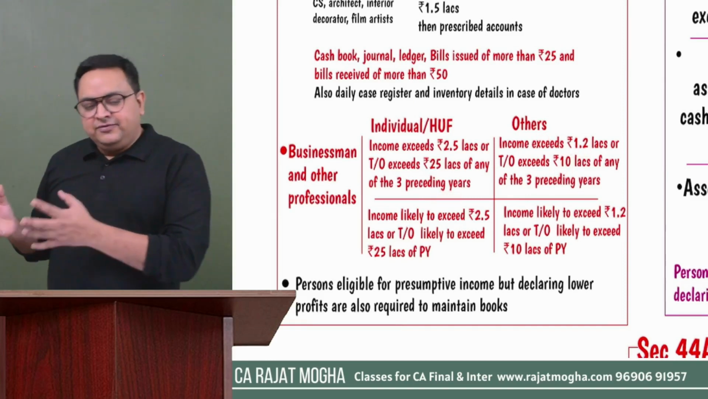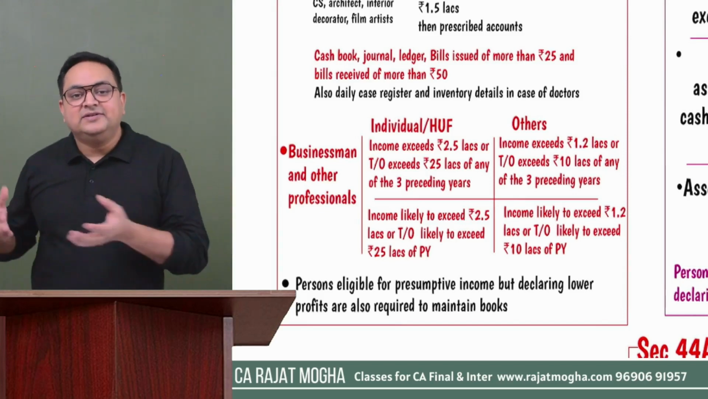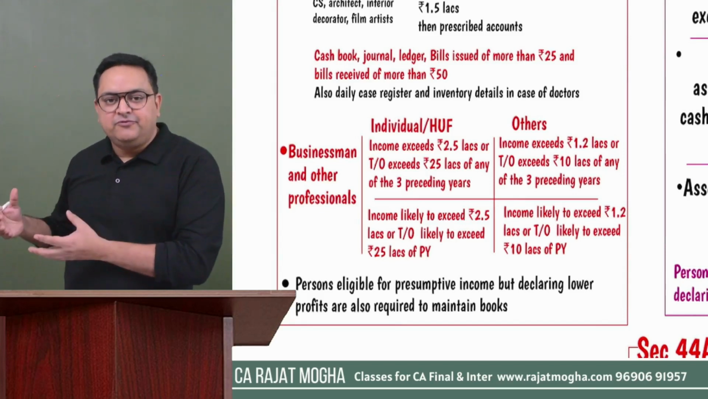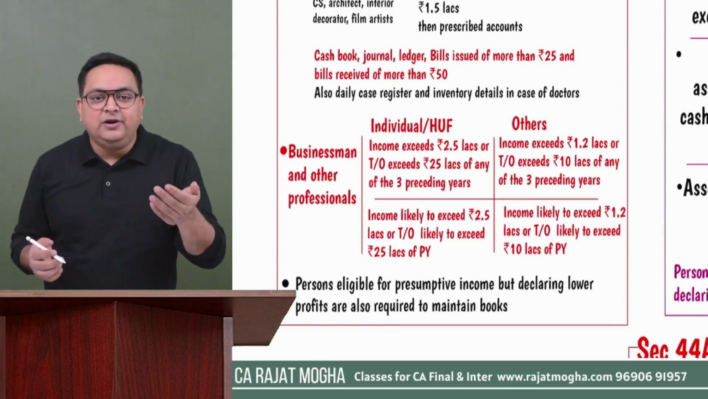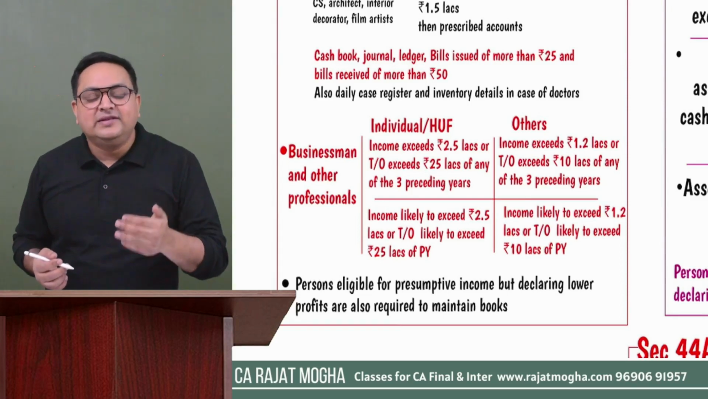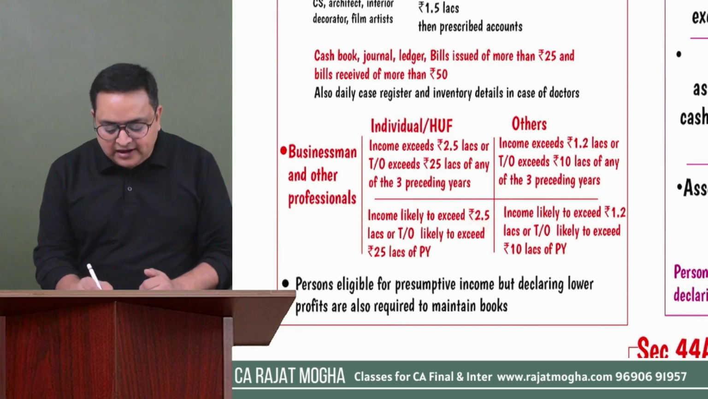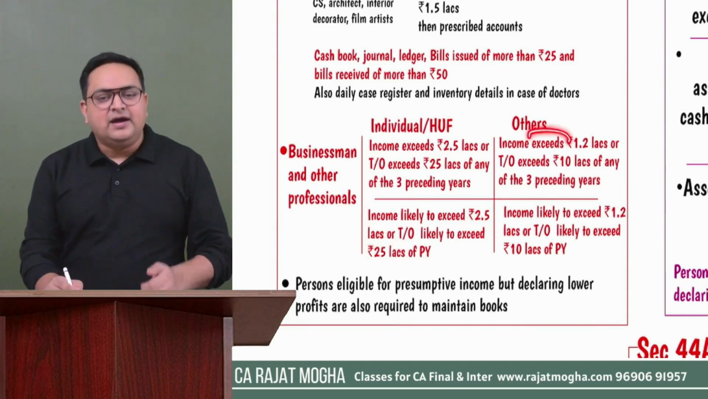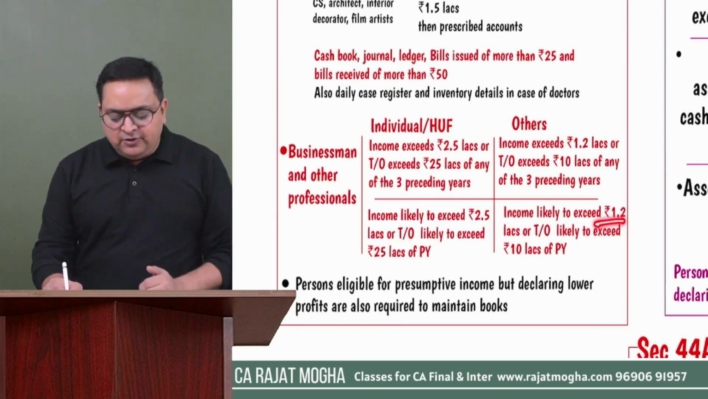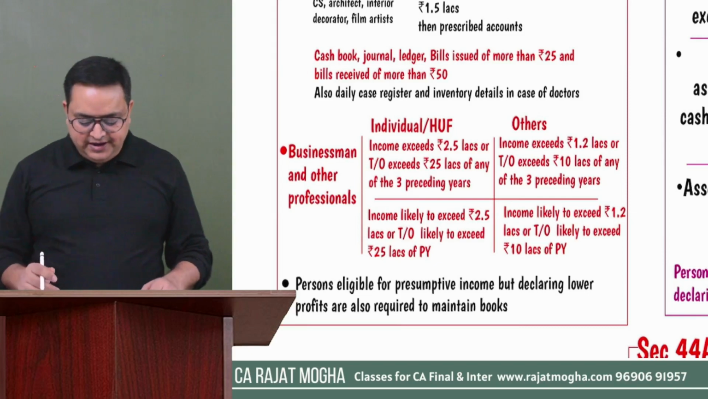And let's say if they are unable to tell their last 3 years information, because it's a new business or a new profession. In that case, we will ask them if your income is likely to exceed this limit or your turnover is likely to exceed these limits. The limits are the same, right? So if your income is likely to exceed 2.5 lakh or your turnover is likely to exceed 25 lakh, then you have to maintain books of account. Or in this case, if they are not individual or HUF, your income is likely to exceed 1.2 lakh, turnover more than 10 lakh, then you have to maintain books of accounts, right?